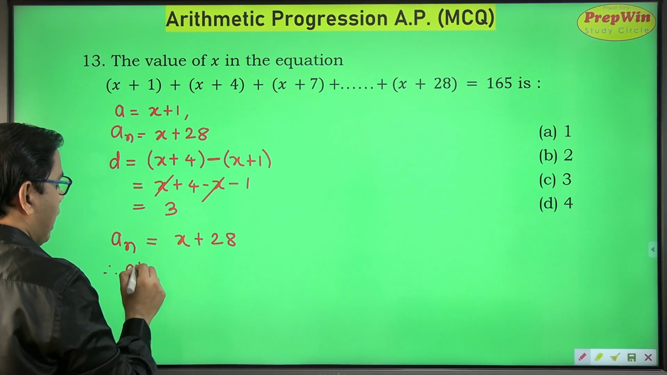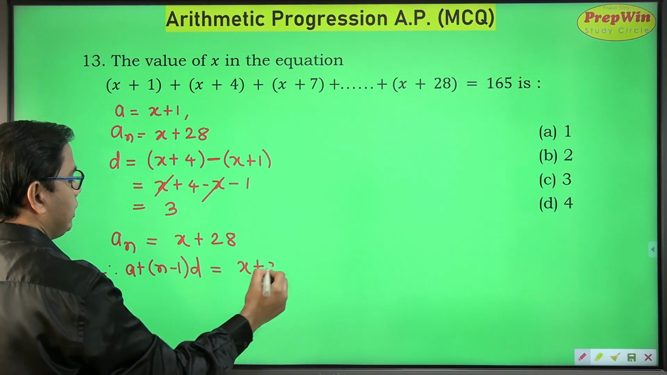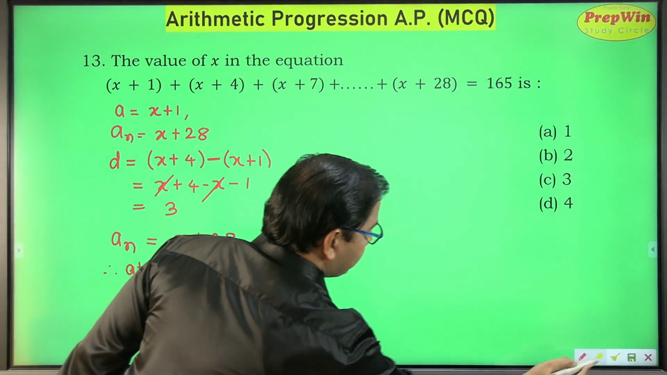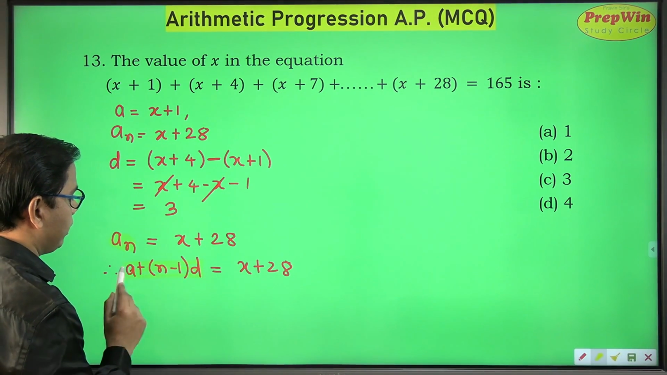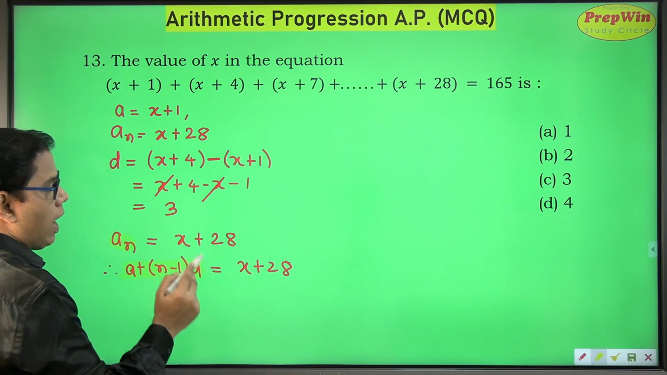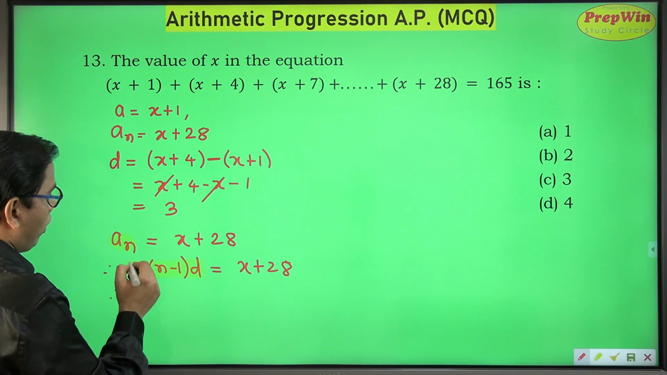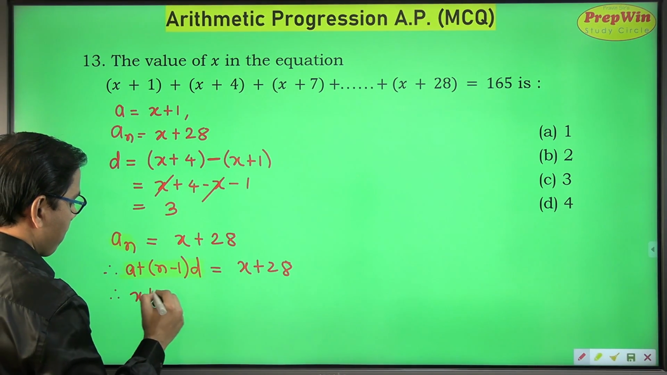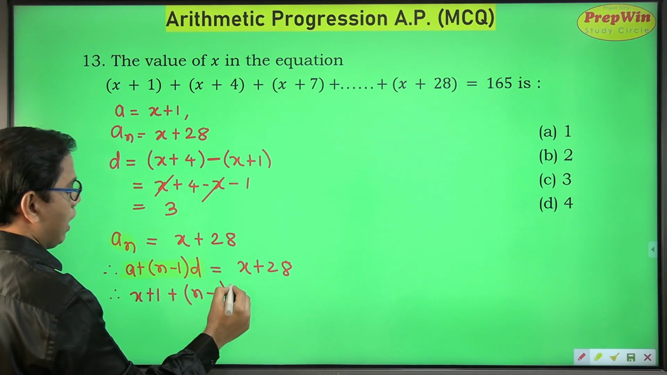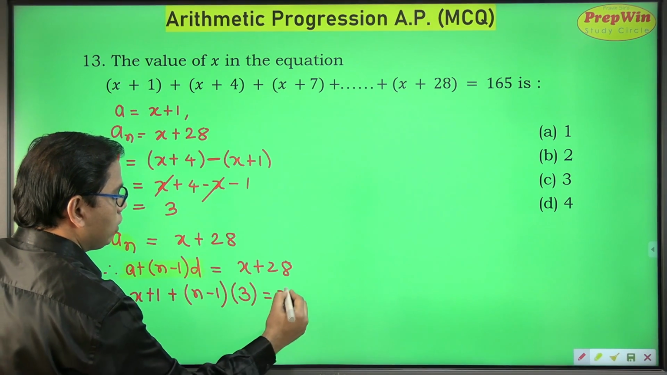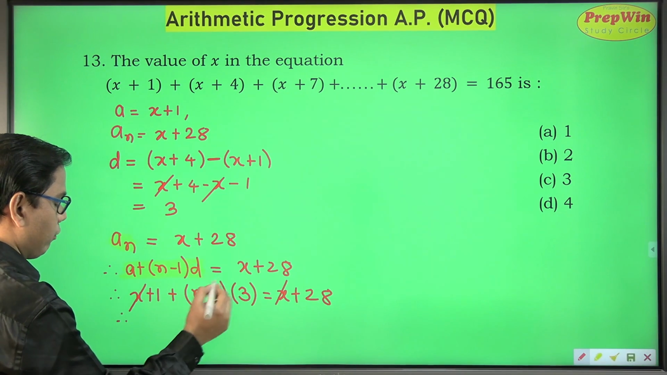Formula for an is a plus n minus 1 into d, which is x plus 28. If you are confused, the formula for an is a plus n minus 1 into d. I have used this formula with substitution and the right hand side as it is. So a is x plus 1, plus n minus 1 into d, value of d is 3, is equal to x plus 28. x and x I can cancel from both the sides.